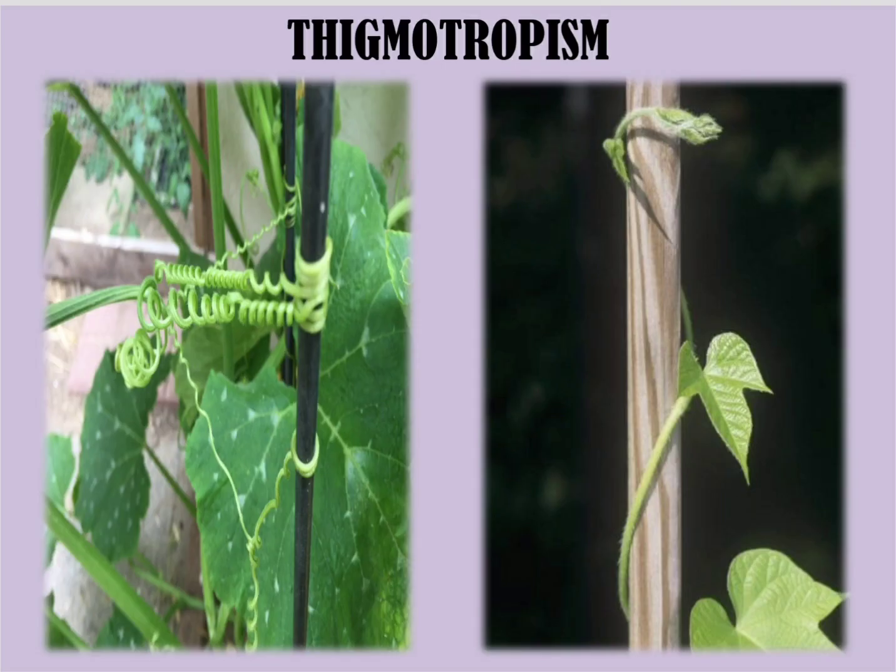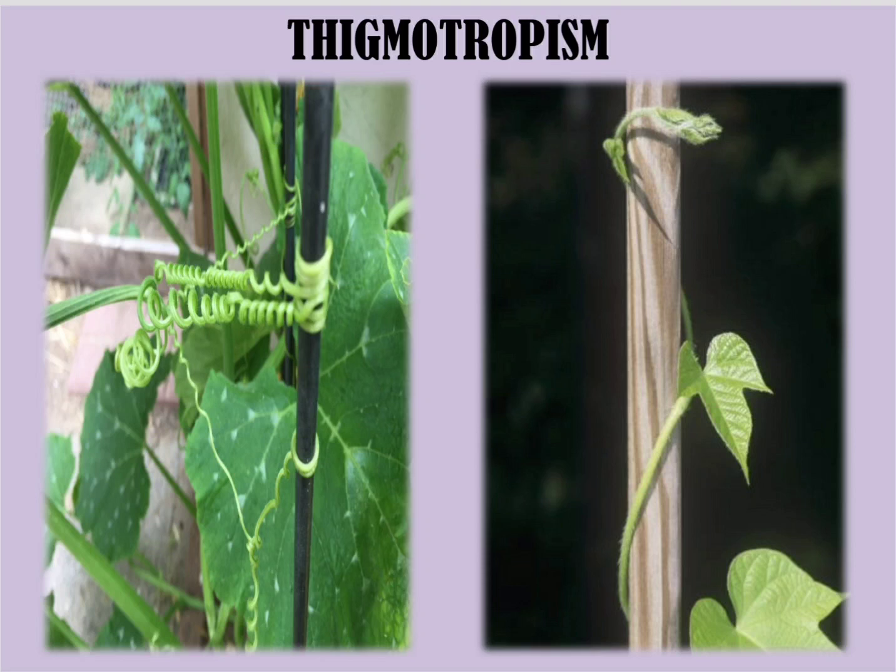Now the next type of movement is called thigmotropism. If you have seen certain vegetable plants, you must have seen that they form tendrils, long wiry structures, which will catch hold of walls, or catch hold of the stem of other plants.